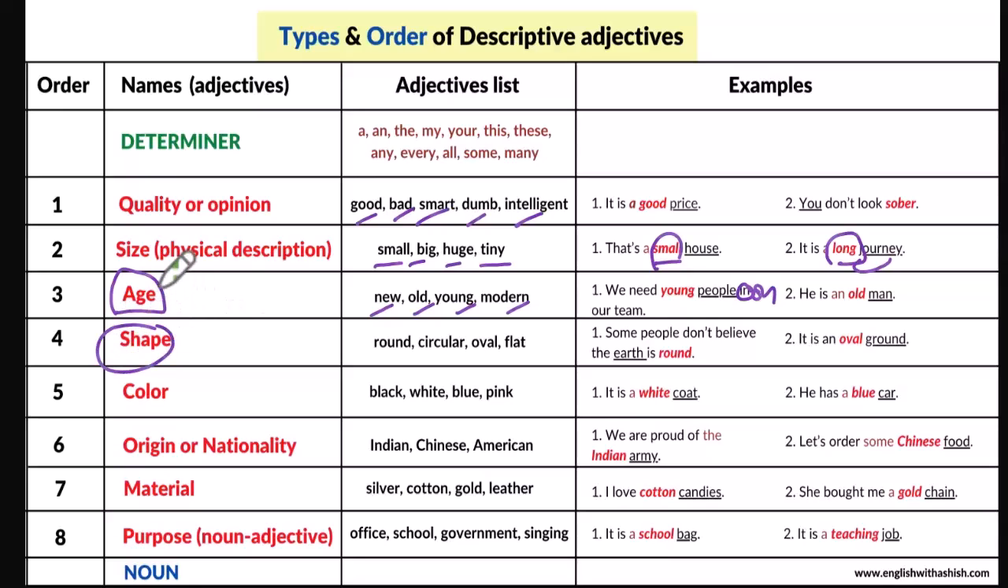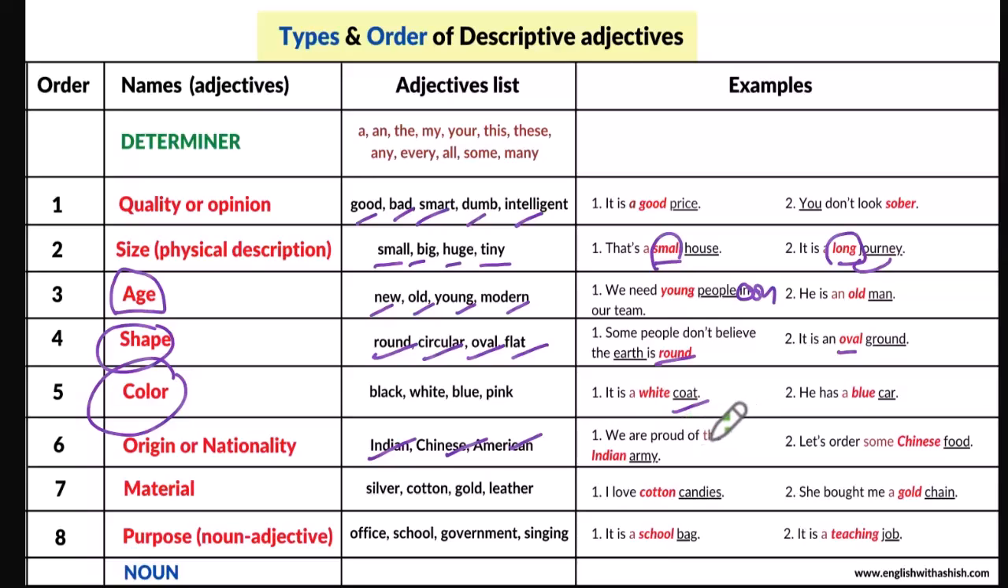Then comes shape: round, circular, oval, flat. Some people don't believe the earth is round. It is an oval ground. Then comes color. You know all the colors. It's a white coat. He has a blue car. Then comes origin or nationality: Indian, Chinese, American, Pakistani, Italian. So these are words that refer to where something comes from. Originality, nationality, where something comes from.